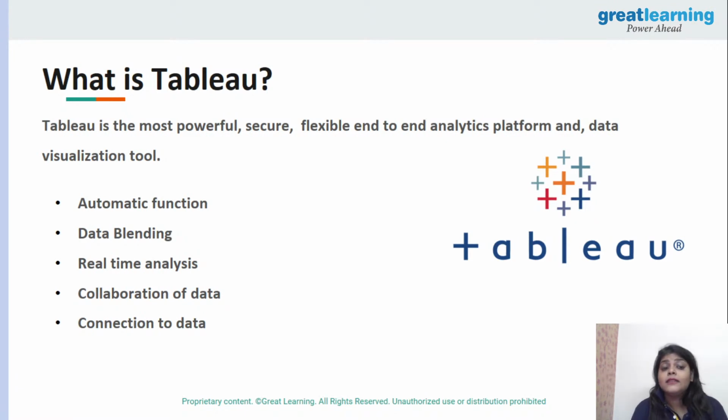Now, what are the main key features? If we talk about automatic functions, we have data blending, real-time analysis, collaboration of data, and connection to data. There are lots of tools you can connect with Tableau. I am not going to list them over here. I will show you in Tableau itself, so I don't bore you, right?